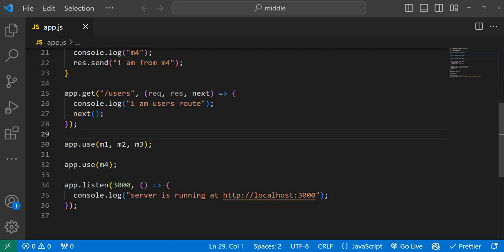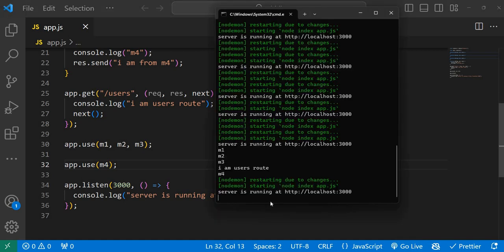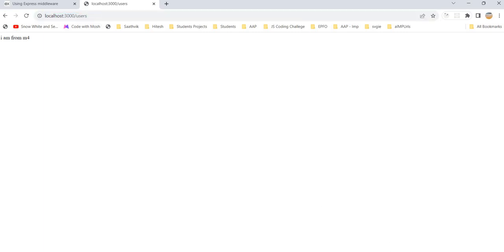So now the output will be first I'm from user's route, then M1, M2 and M3. Then it will go to M4 and it will complete the request response cycle. Observe carefully. The server is up and running at 3000. Now send the request to the server and observe the sequence.